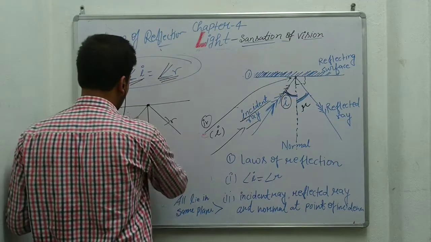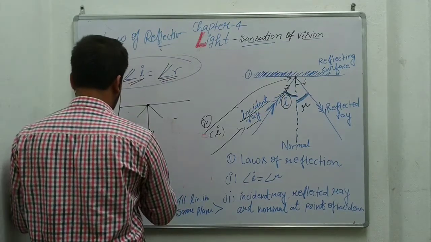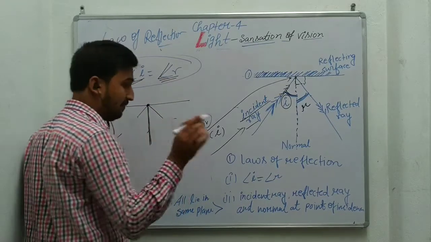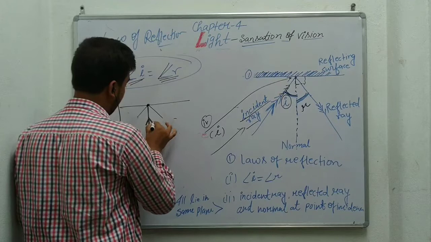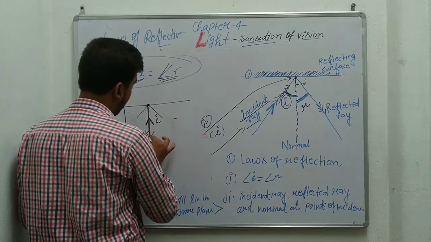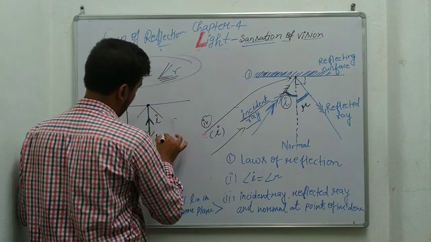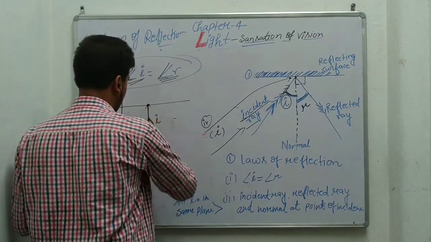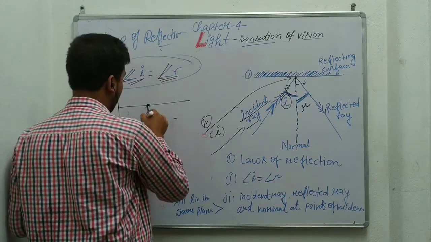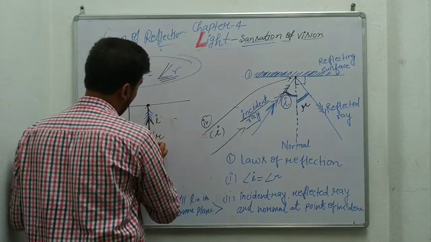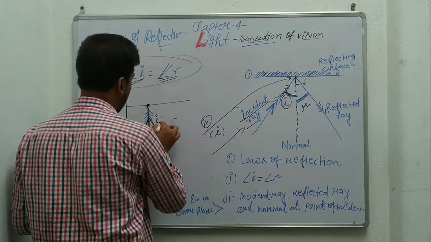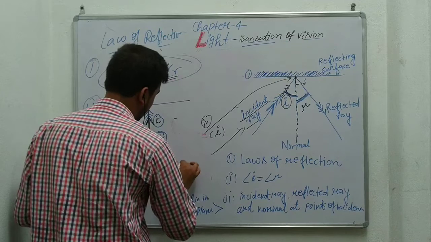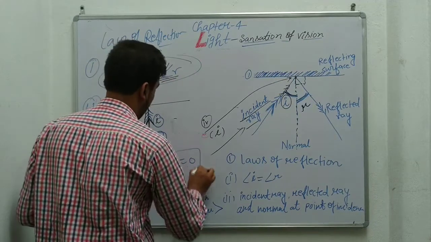If the incident ray is coming along the normal and falls on the surface, and is reflected back the same way, it means the angle of incidence is equal to the angle of reflection, which is equal to 0.